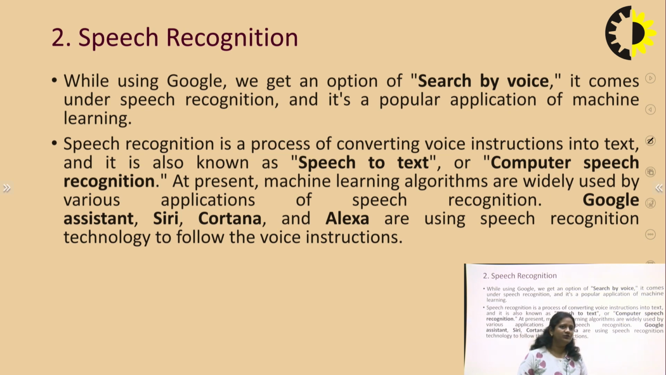Okay. While using Google, we have an option to search by voice. When we are using Google, the option search by voice comes under speech recognition, and it is a popular application of machine learning. How does the application work? Speech recognition is the process of converting voice instruction into text. It is also known as speech to text. For example, Alexa, Siri, Cortana, and voice assistants. These are the applications of AI in speech recognition.